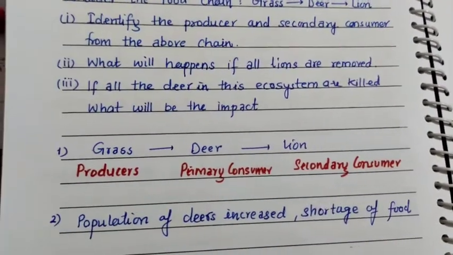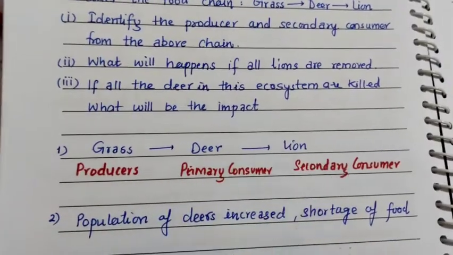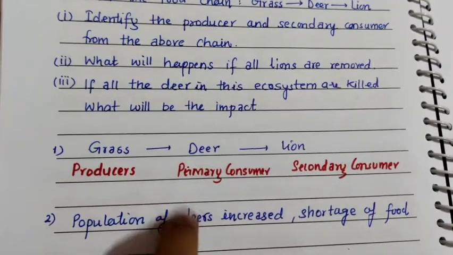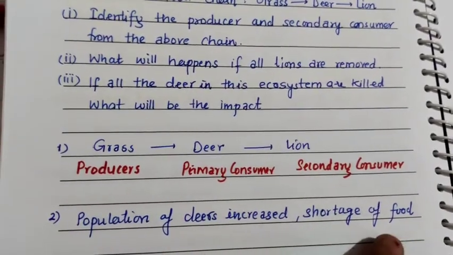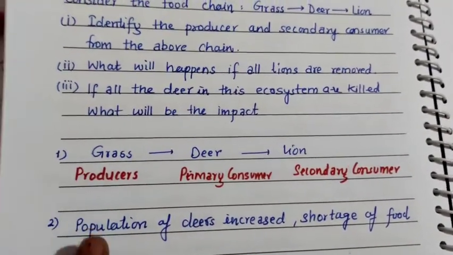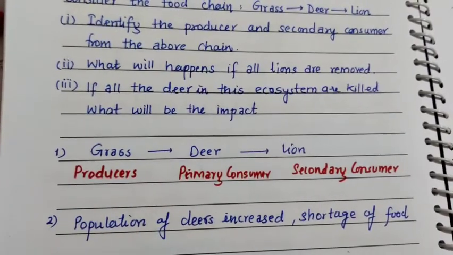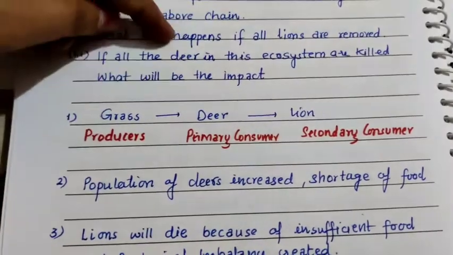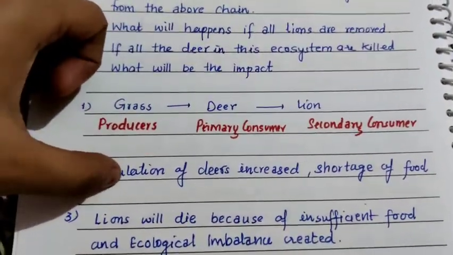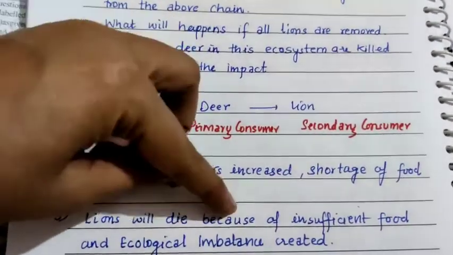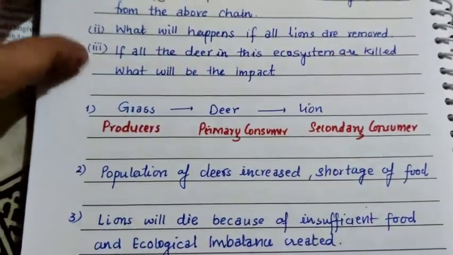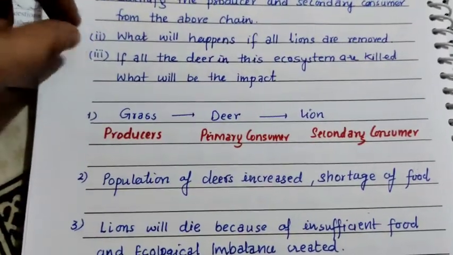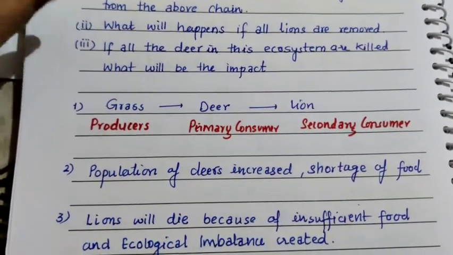Now, if the lion, which is at the top of the food chain, is removed, then the population of deer will increase, and because of the increase in the deer population, there will be a shortage of food because grass is limited there. So an ecological imbalance is created. And if all the deer in the ecosystem are killed, then the lions, with the passage of time, will die because of insufficient food supply, and here also an ecological imbalance is created. So in both conditions there is ecological imbalance.